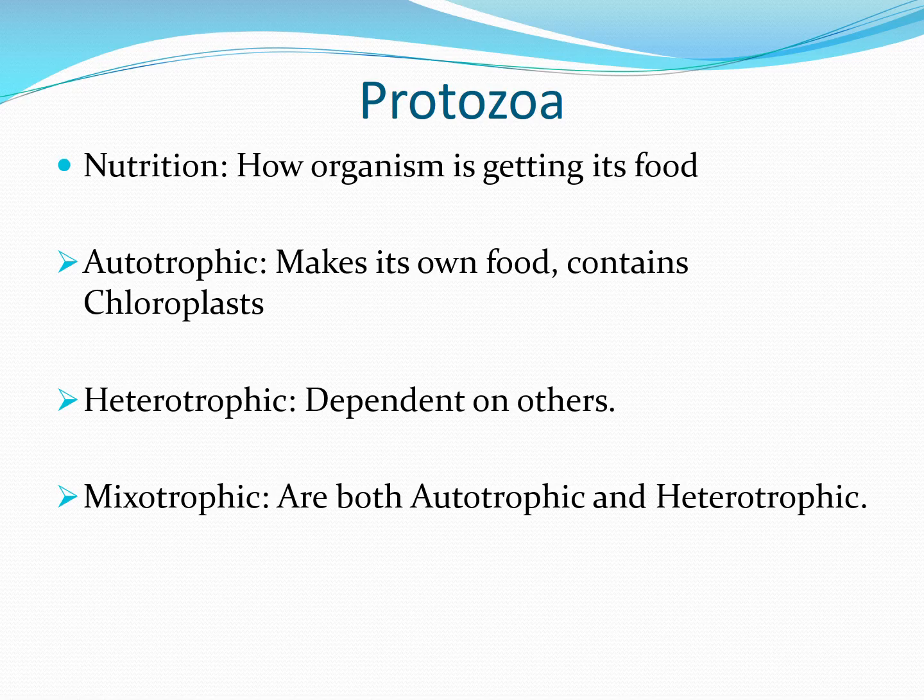Protozoans have different types of nutrition. What do you mean by nutrition? Nutrition is how an organism is getting its food. There are three modes of nutrition found in protozoa. First is autotrophic, which means that it makes its own food because it contains chloroplast. Second is heterotrophic, that is, it's dependent upon others for nutrition. And the third one is mixotrophic, where it may at times act as autotrophic and at times act as heterotrophic.